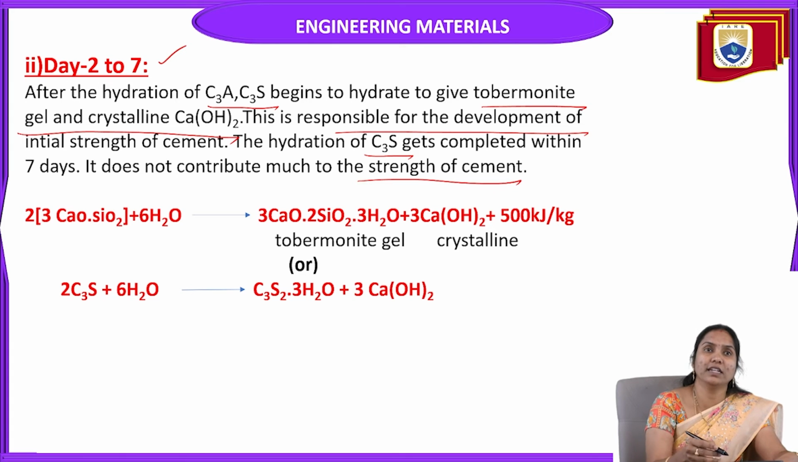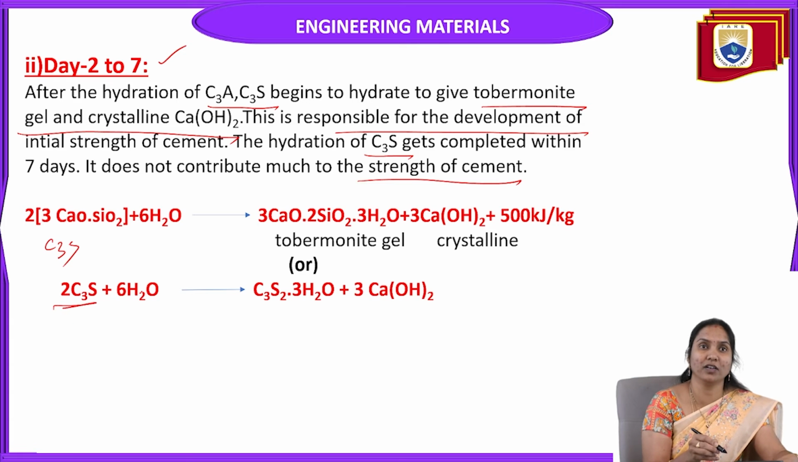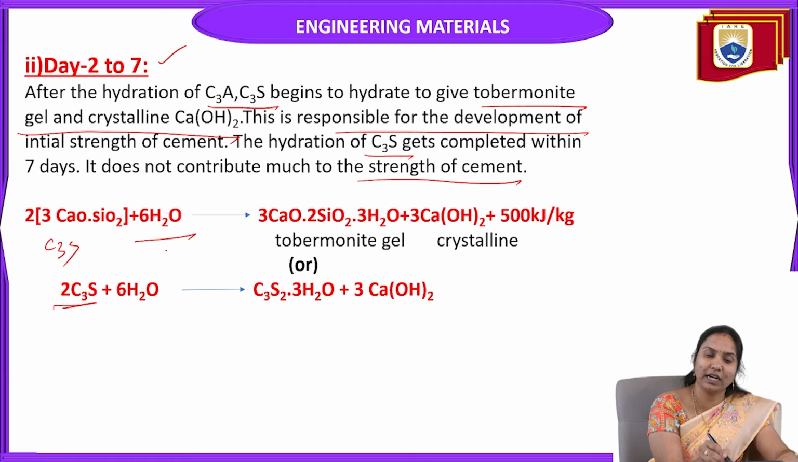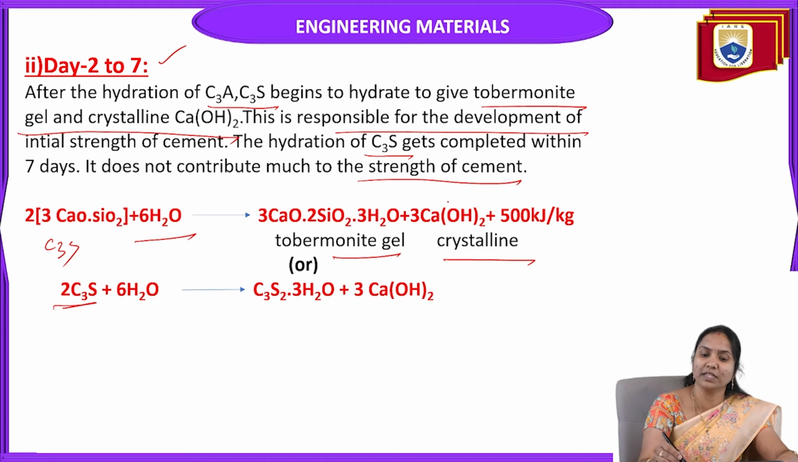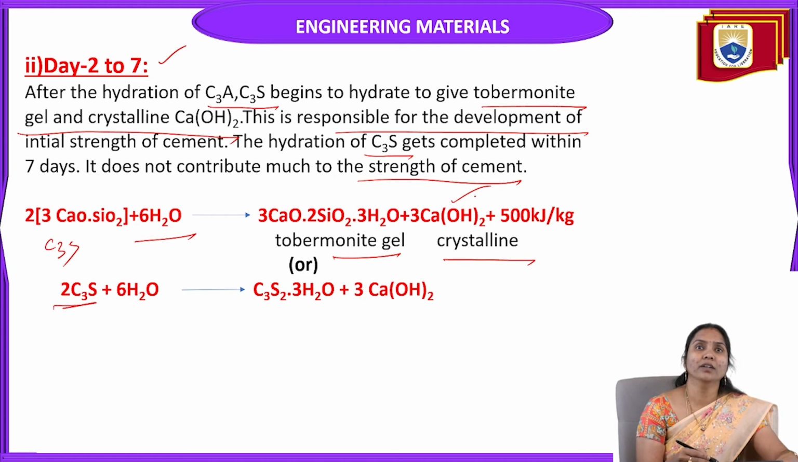So what reactions take place here? For tricalcium silicate, the shortcut symbols are given. When tricalcium silicate starts to hydrate, it produces tobermorite gel and crystalline compounds, that means calcium hydroxide. The hydration of C3S gets completed within 7 days, but it does not contribute much to the strength of the cement.